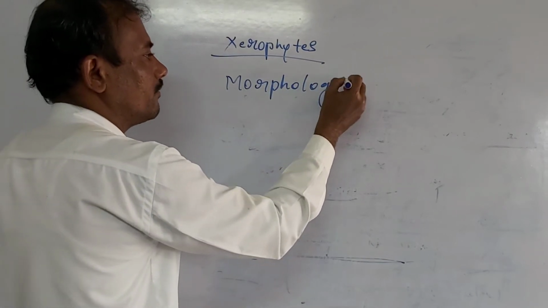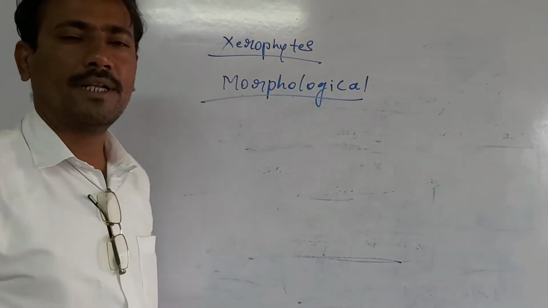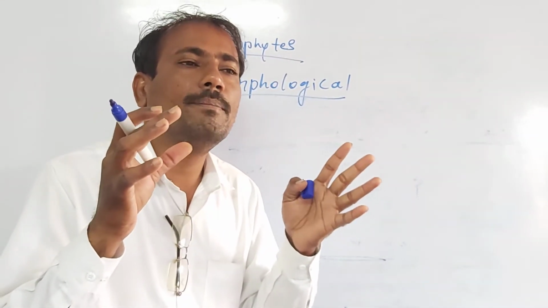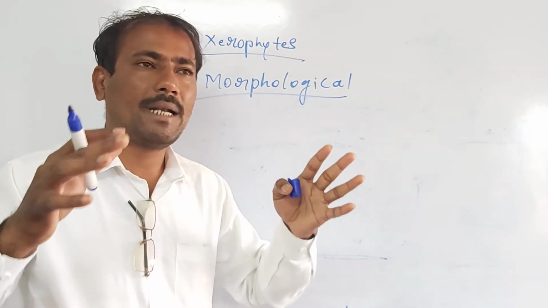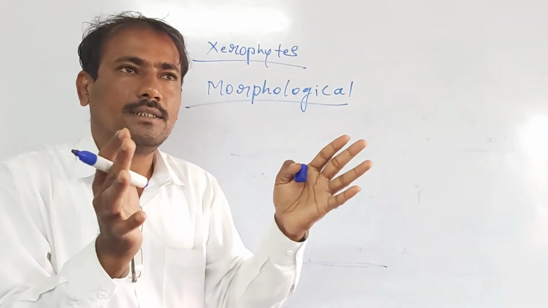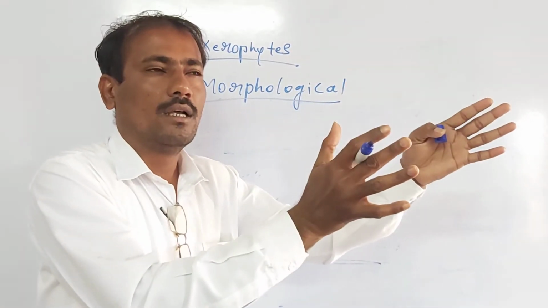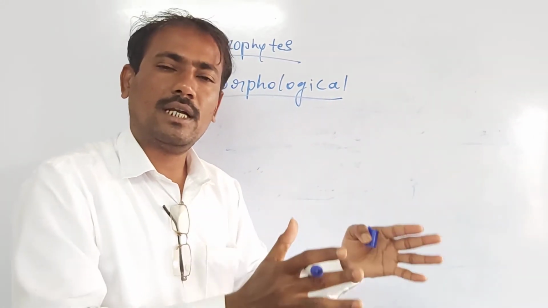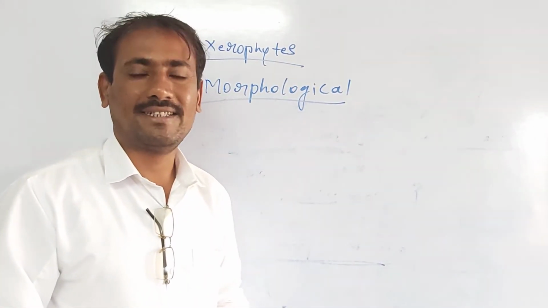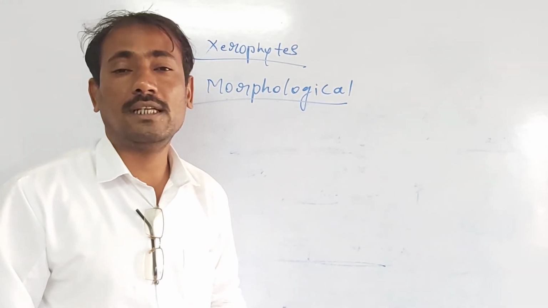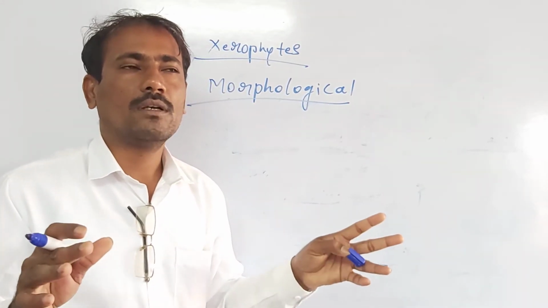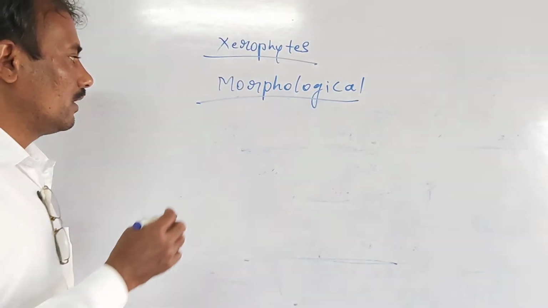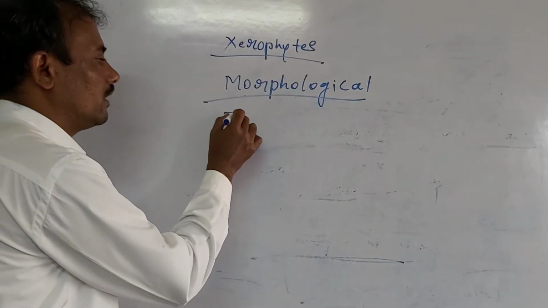Morphological means what? Morphological adaptations of the xerophytes means the external appearance of the plants. Externally, how is the plant body adjusted to live under physically dry or physiologically dry habitats, the xeric conditions, the places where xeric conditions exist? Morphological adaptations. If we consider the root